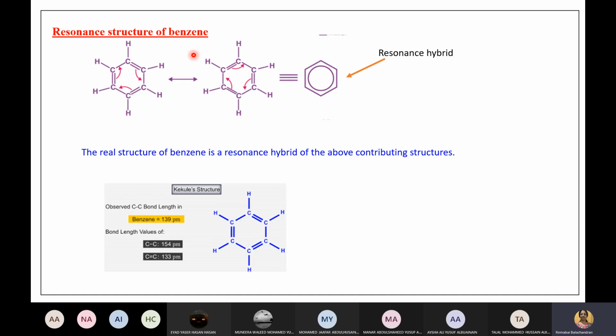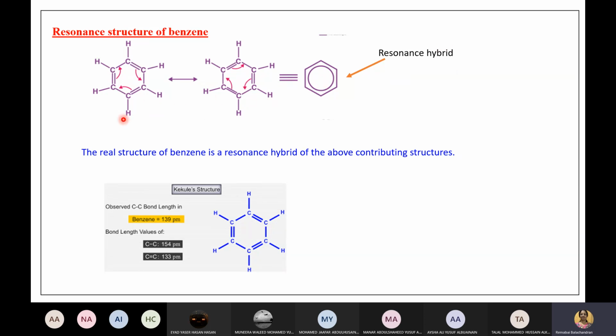But here you switched it. This side it was single, this bond is shifted to that side, so it became double. So the original structure is a hybrid of these two. There is no true single bond, there is no true double bond. It's in between that of single and double. So instead of drawing like this, you can put a circle there. So this is a resonance hybrid.